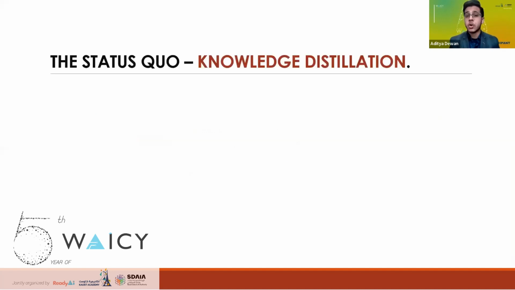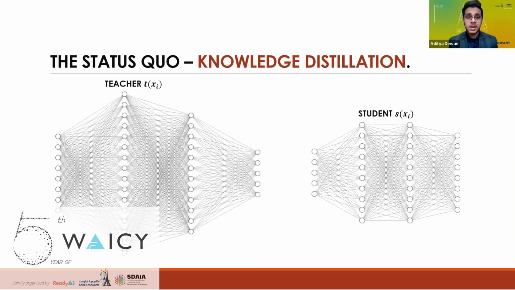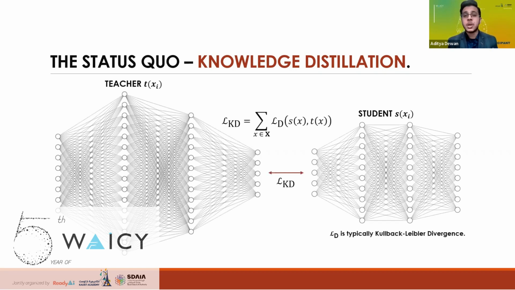This is the problem that knowledge distillation, our current solution, aims to solve, but unfortunately, it just doesn't work well. KD has a simple idea. We have a large teacher network and a small student network. And rather than the student optimizing a loss function like cross entropy, the student minimizes L_KD, which is typically the difference between the student and teacher's output logits. The hope is that the student learns to mimic the teacher over time and hopefully becomes even more accurate than the teacher. In practice, however, this simply does not happen.